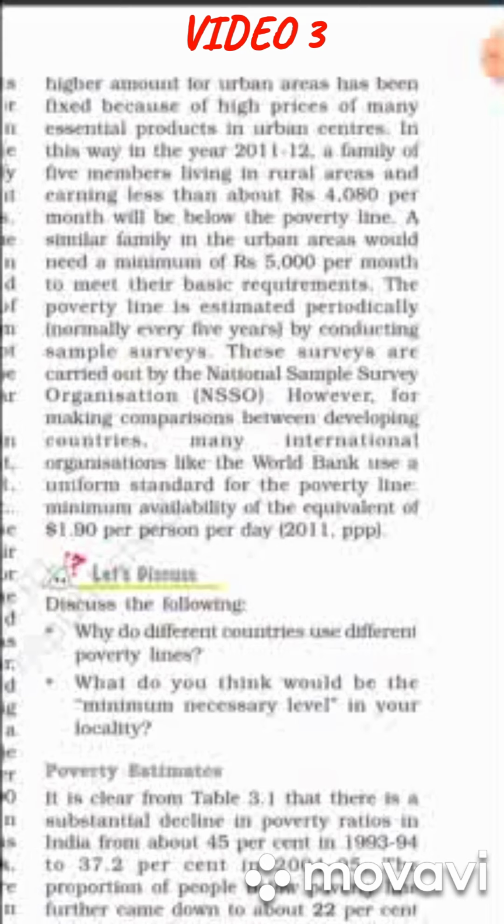Means if in any country a person is earning less than $1.9, so the person would be considered, or the country would be considered a developing or underdeveloped country. So I think this calorie estimation or poverty line estimation will be clear to you people.